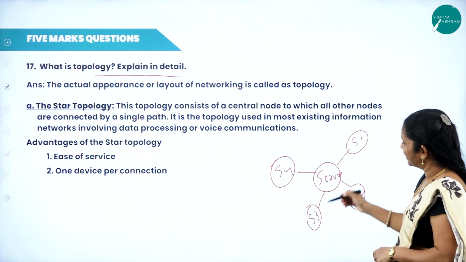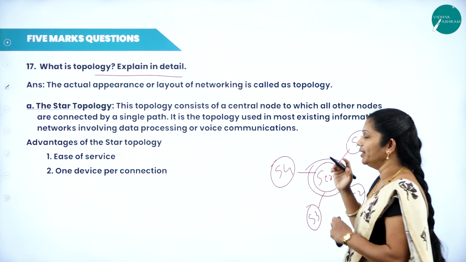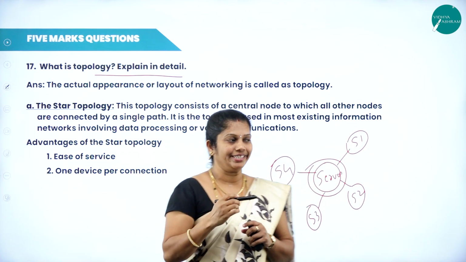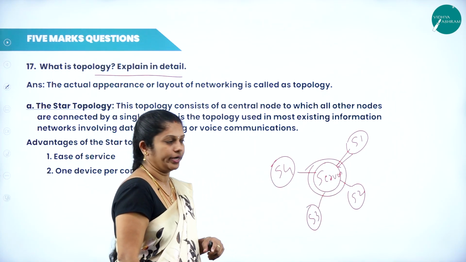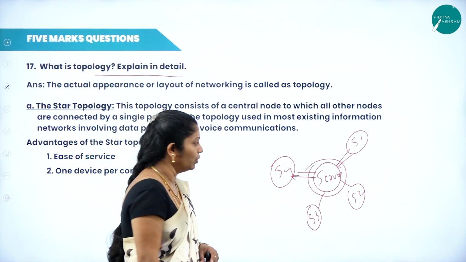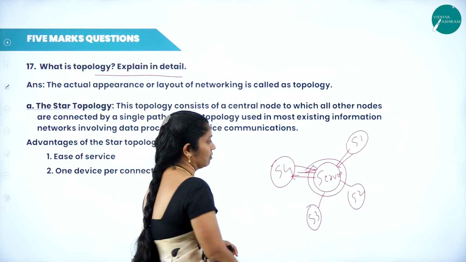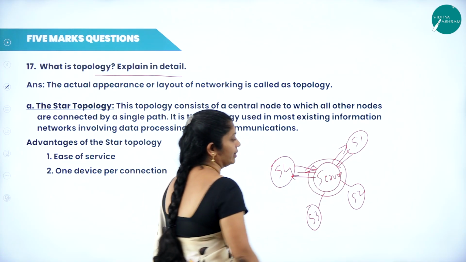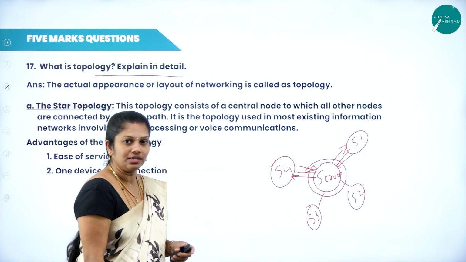Here all the transaction takes place with the help of the server system only. If S1 wants some data which is present in S4, then what happens? S1 sends the command, I want so and so data. Then from the server system, once again they will send the command to S4. Then from S4, once again they will send the information to the server, and from server to S1. It means that all the transaction takes place with the help of the server system only.